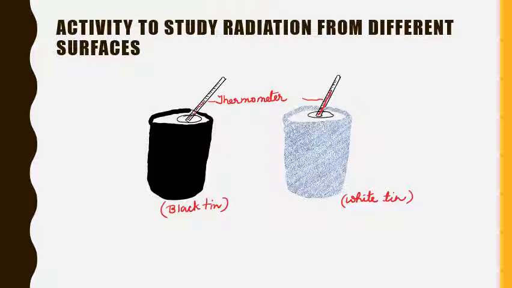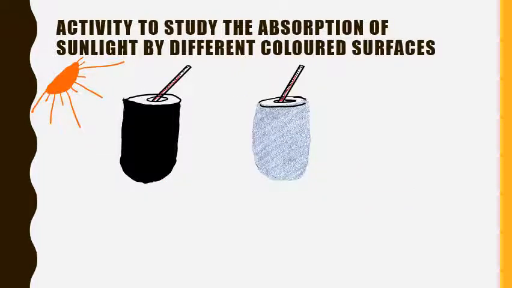And this is the reason why a black surface radiates heat better than a shiny surface, and therefore it is showing more drop in temperature than the shiny can. Now let's perform another activity which will show the absorption of sunlight by different colored surfaces. For this we'll again need two metal tins with lids, two thermometers, black paint and white paint.